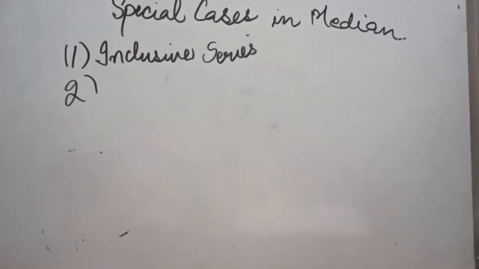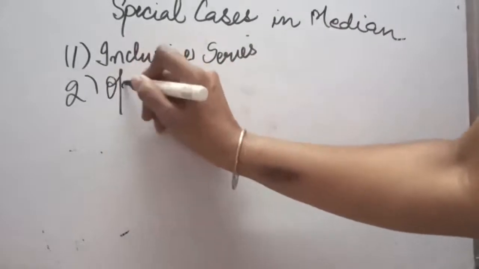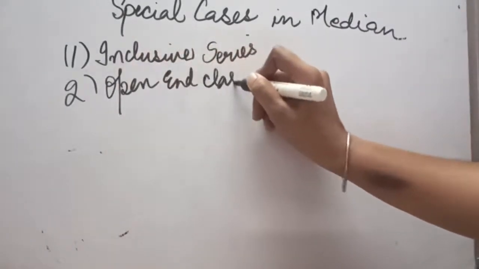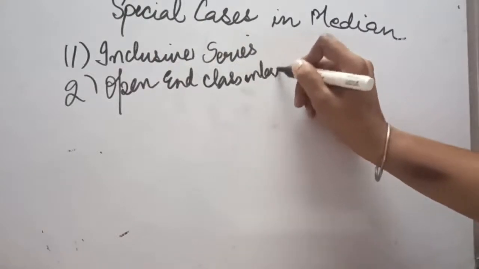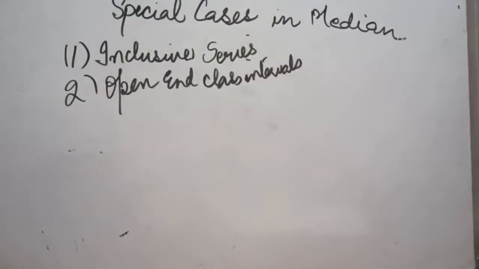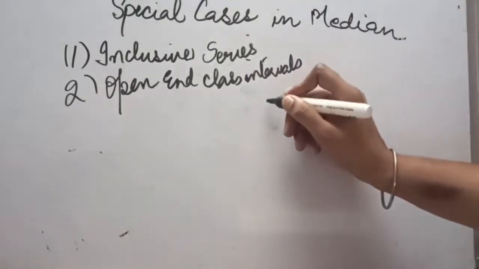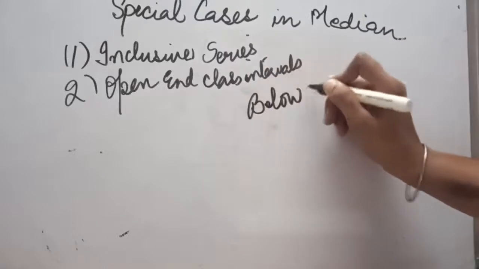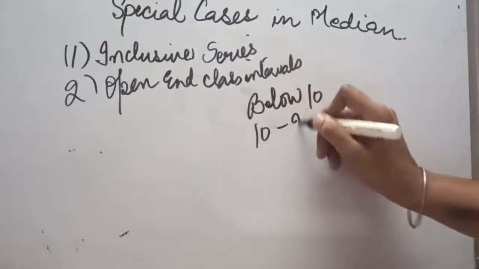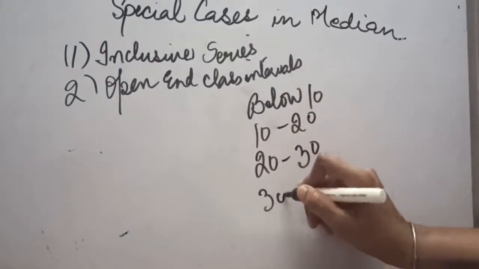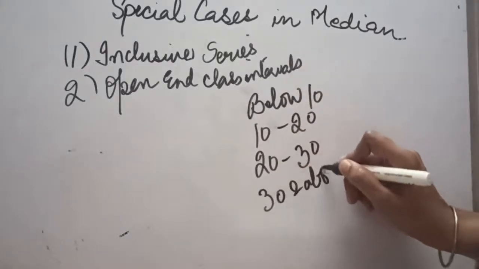Now the second special case is the open-end class intervals. In case of open-end class intervals, it will be same as we have seen in case of mean. Open-end class intervals are those where some classes are open, like for the first class it has been given below 10, for the next class 10 to 20, 20 to 30, and it has been written 30 and above.